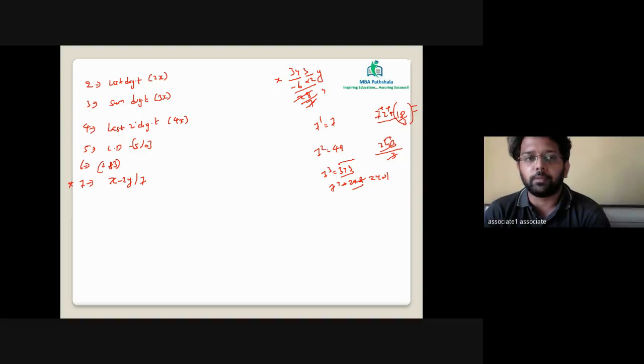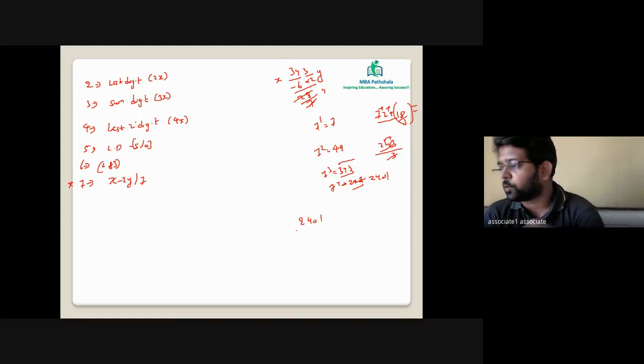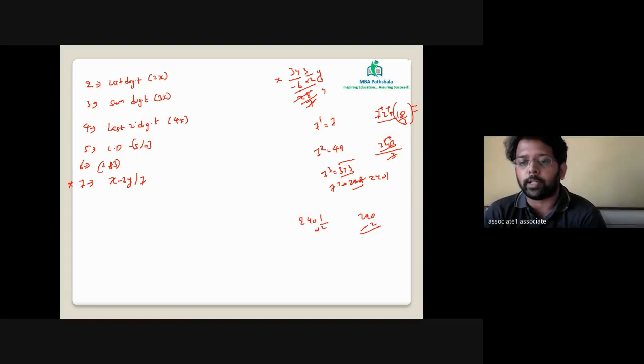Okay, let's take one more value, you will get it more clear. 2401. The last digit of the given number will be termed as y and the remaining digits will be called x. All we need to do is check whether x minus 2y is divisible by 7 or not. The last digit is 1, so double of 1 would be 2. Subtract 2 from 240. The value will become 238. You need to check whether 238 is divisible by 7 or not.